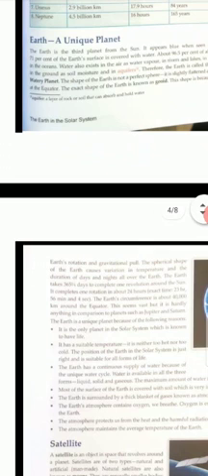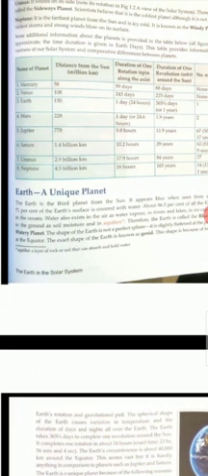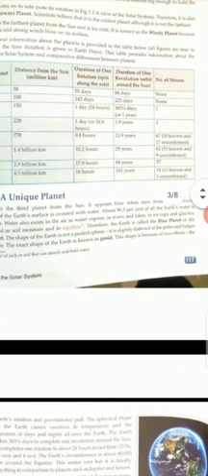So about 96.5% of all the Earth's water is in the oceans. Water also exists in the air as water vapor, in rivers, in lakes, in ice caps, glaciers, in the ground as soil moisture, and in the aquifers. An aquifer is a layer of rock or soil that can absorb and hold water. So water is available in all these forms. Therefore the Earth is also called the blue planet or watery planet.